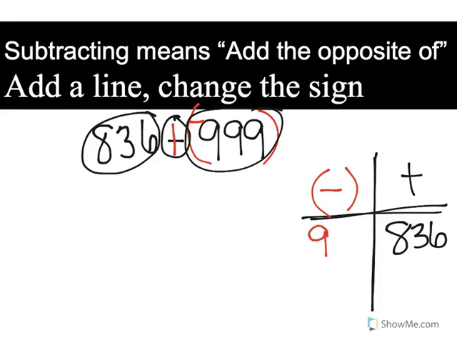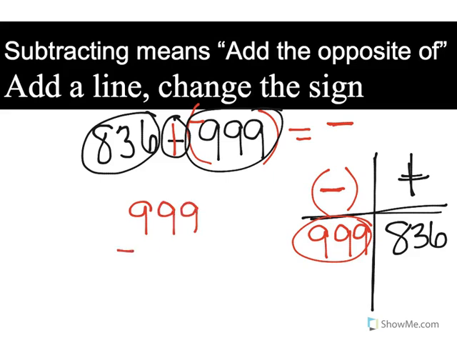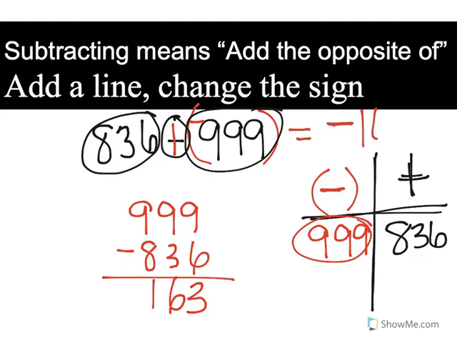They scored 999 points. If I was to ask you which team won, the negatives or the positives, what would you say? Well, the negatives, they have more points. So automatically you should write a negative sign because it's a negative. They won. Well, by how many points? Let's do the subtraction. 999 minus 836. That's going to be a 3, a 6, and a 1. So the negative team won by 163 points. All right, is it getting easier? I hope so. Let's move on to a few more examples.